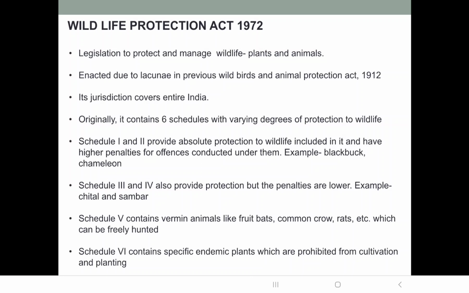Schedule 5 contains all the vermin animals. Schedule 6 contains specific endemic plants. Endemic, this word we have discussed earlier, means plant or animal species that are confined to a particular region. So schedule 6 contains specific endemic plants, and these are prohibited from cultivation and planting. That means you cannot cultivate them on your farm.